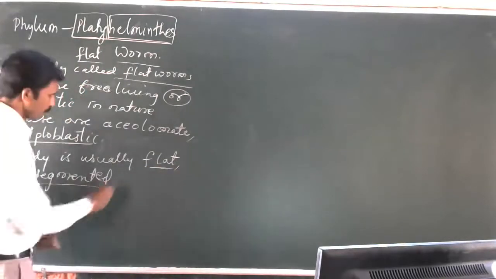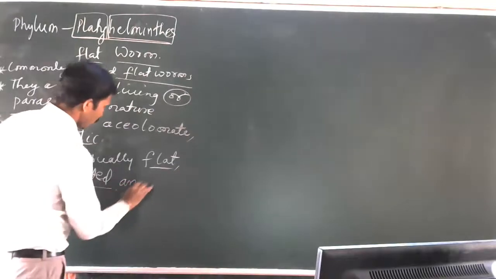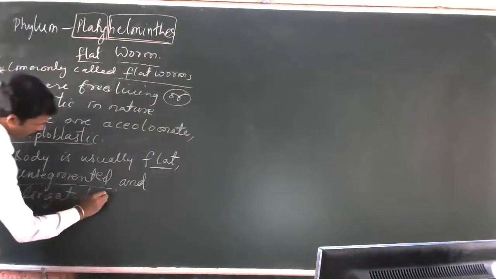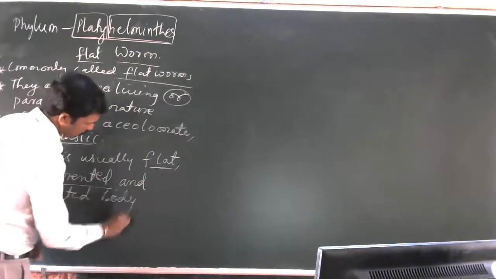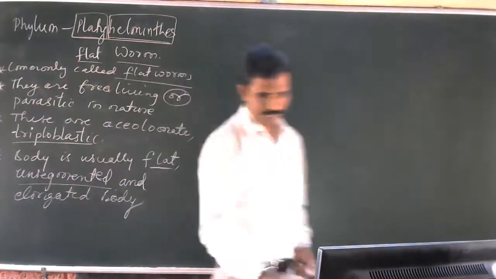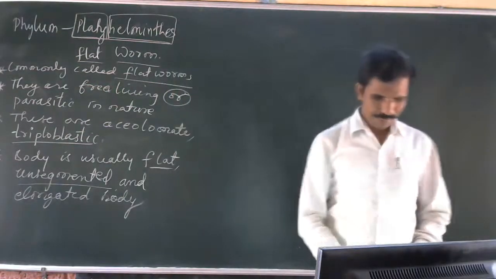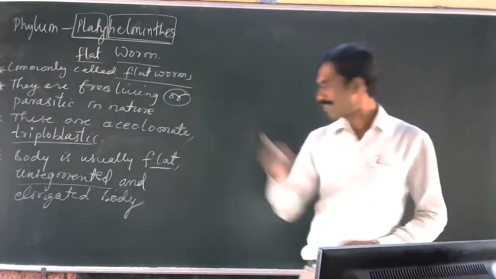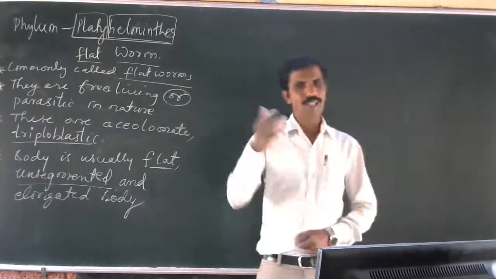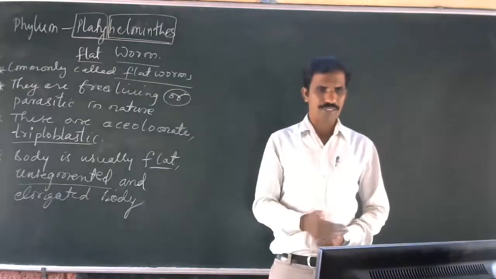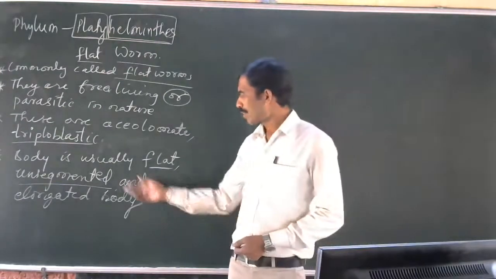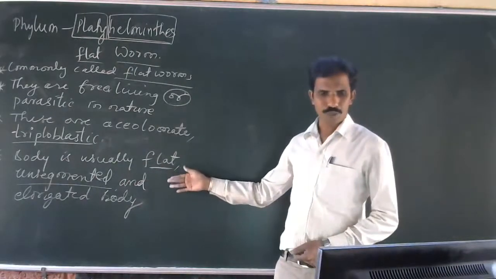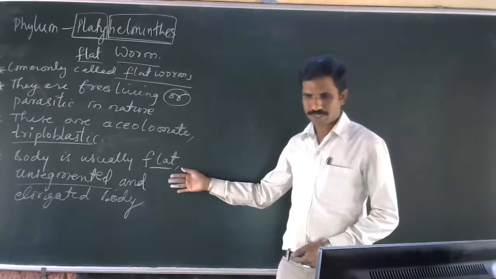Segmentation is not there. It is an elongated body, like the tapeworm. You can see the tapeworm in the picture on page number 90. It is like a tape. It looks like it has segments, like partitions, but actually they are not partitions. So this becomes an important character of this group of animals. Remember that.